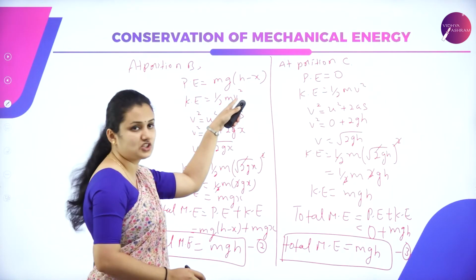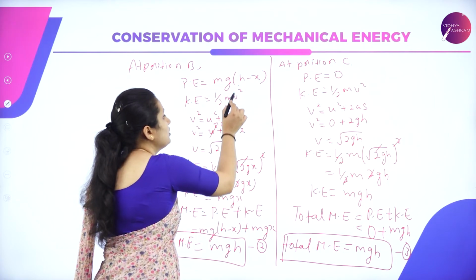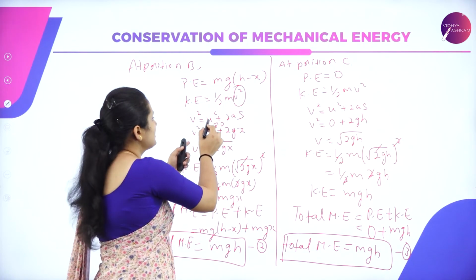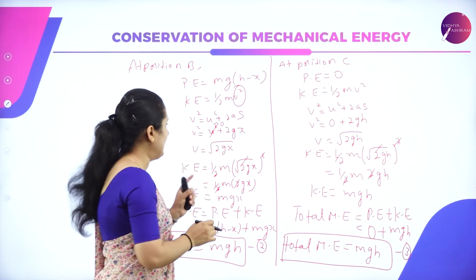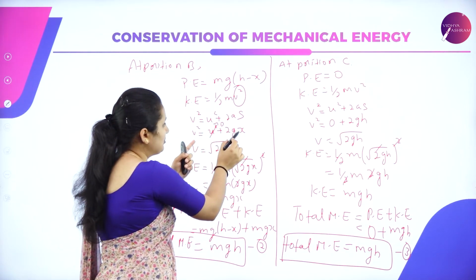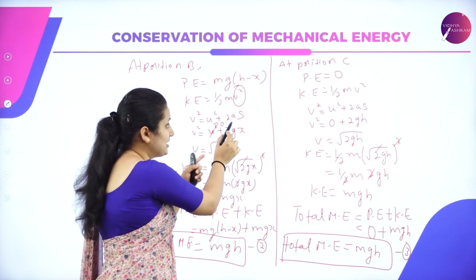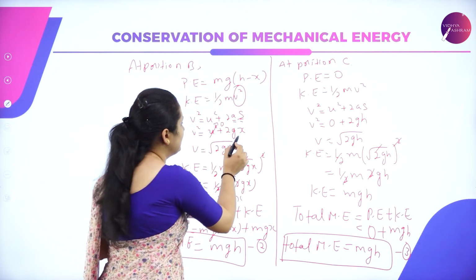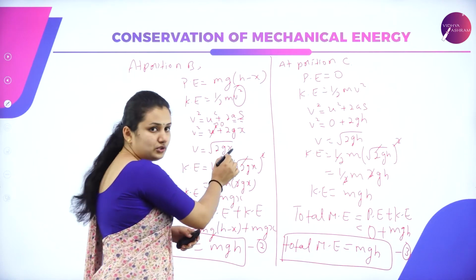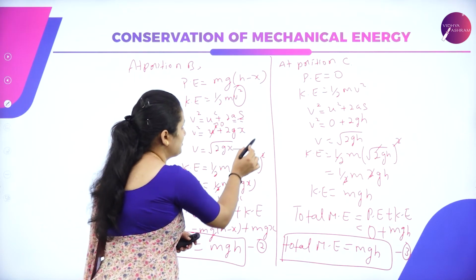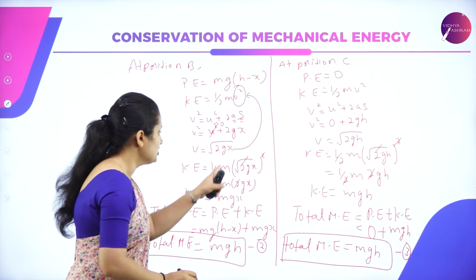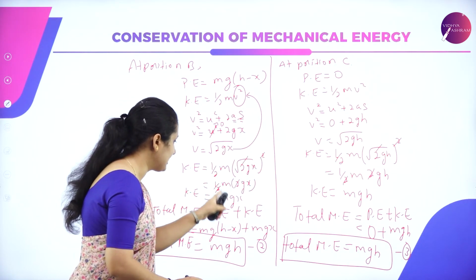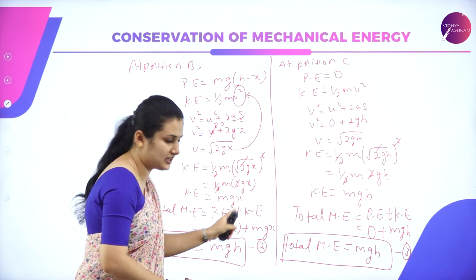So half mv square is the kinetic energy. I don't know what v square is, so I'll use the third equation of motion. v square is equal to u square plus 2as. Here a is replaced by g, and s is the distance travelled by the ball, so it is x. So v square is equal to 2gx. Substitute that in this equation. Half and 2 get cancelled, so the remaining will be mgx.